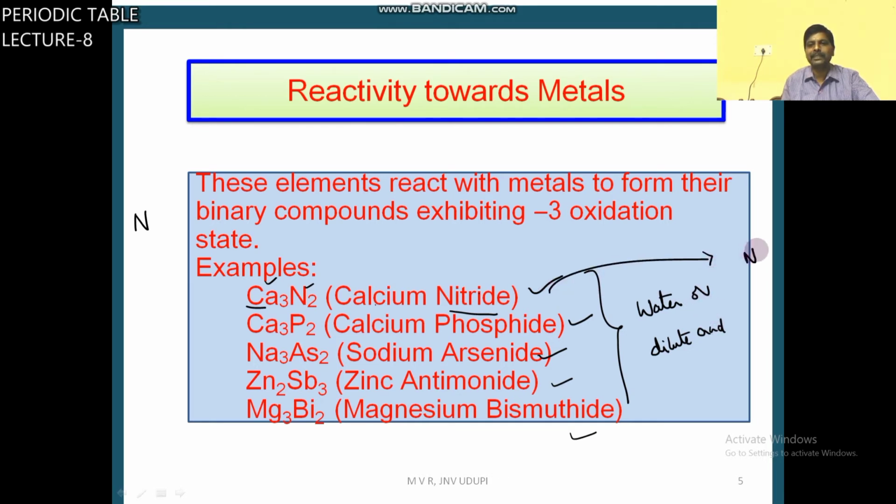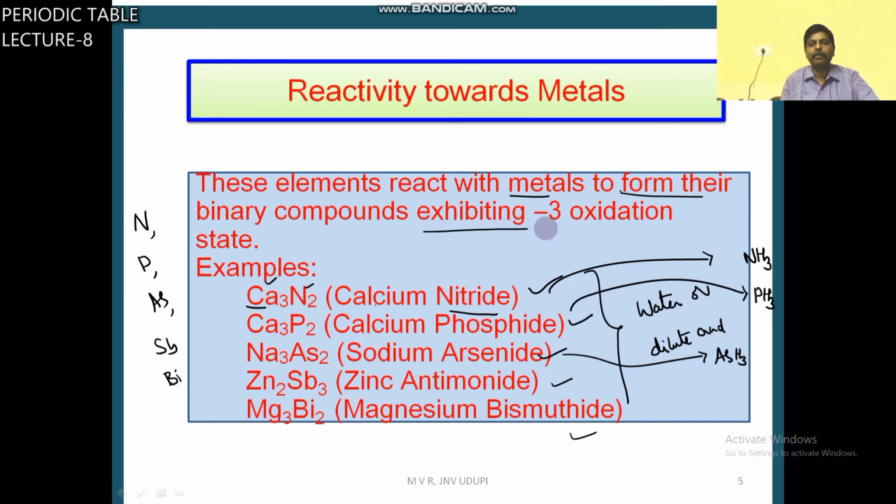Calcium nitride gives ammonia. Calcium phosphide reacts with water to give PH3. This one gives AsH3 like this. Group 15 elements react with metals to form their binary compounds exhibiting -3 oxidation state.